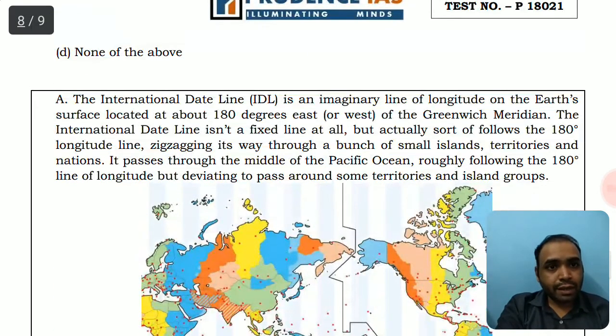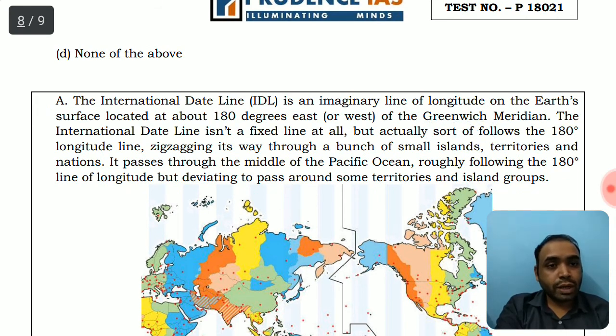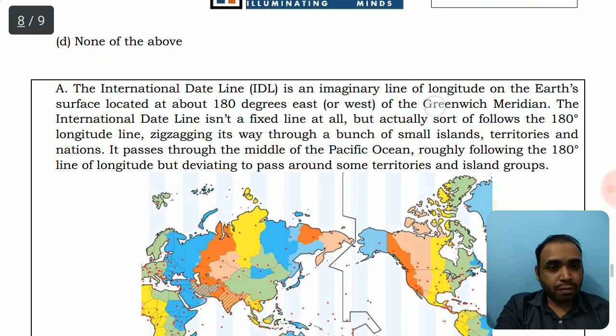Greenwich is a straight line passing through 0 degree longitude, and these longitudes are part of great circles. Each and every longitude is a half part of a great circle. Great circles are those circles whose centers are at the center of the earth.